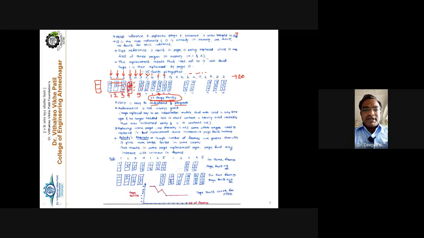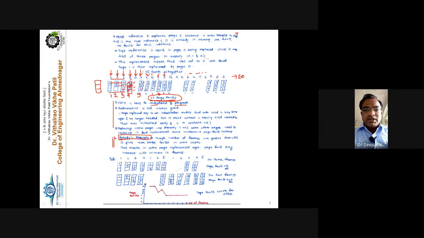Though comparatively it is very easy to understand, it is easy to implement programmatically. You can implement it in C or C++, no problem. There is no difficulty or criticality. It is very simple. But this particular algorithm suffers from Belady's anomaly. Belady's anomaly says that even though we increase the number of frames, the page fault count still increases. In one line: an increase in the number of frames also increases the number of page faults.